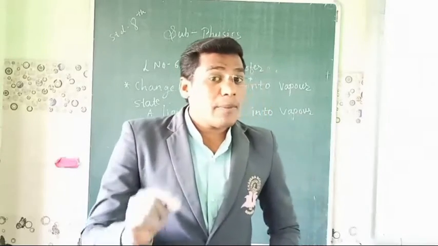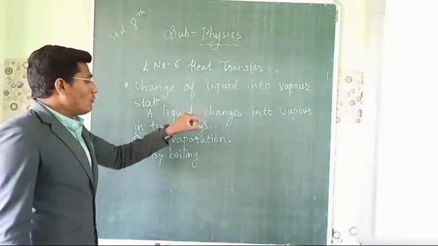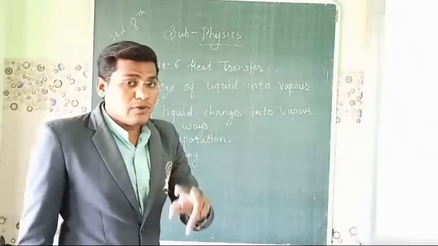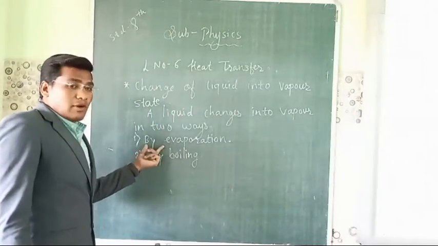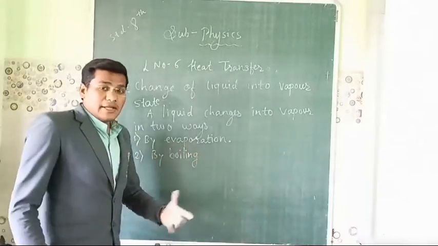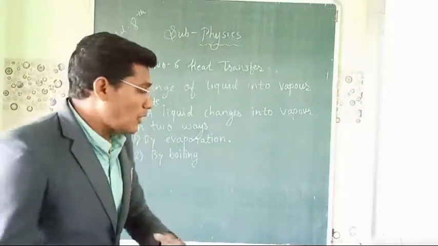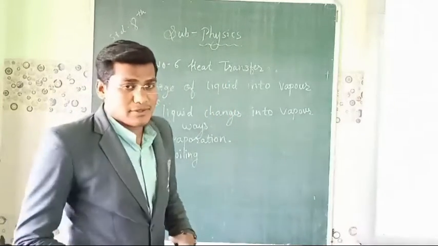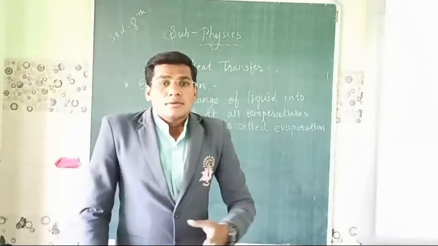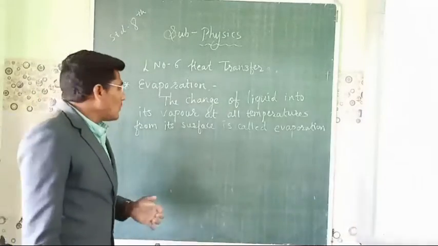To change a liquid into vapor, there are two ways: by evaporation or by boiling. Evaporation occurs at all temperatures, at room temperature, and boiling occurs at a fixed temperature. So we will see the first one, evaporation.